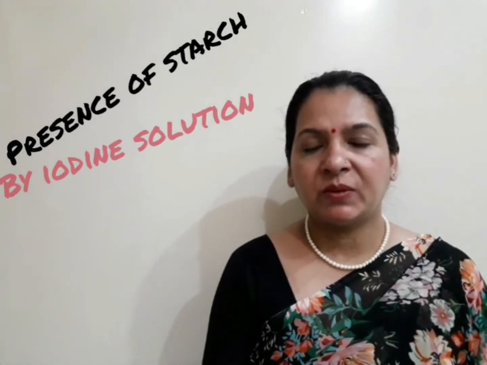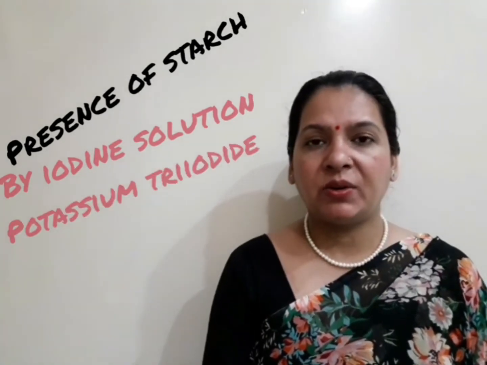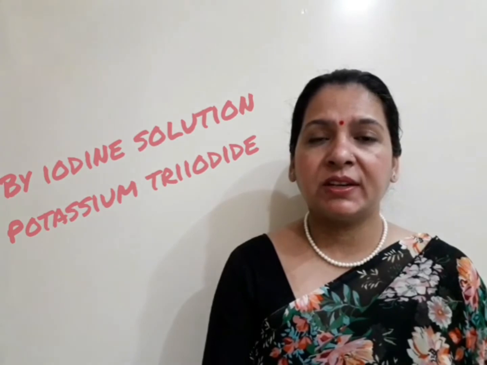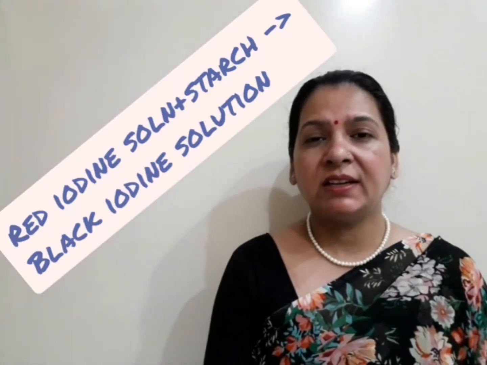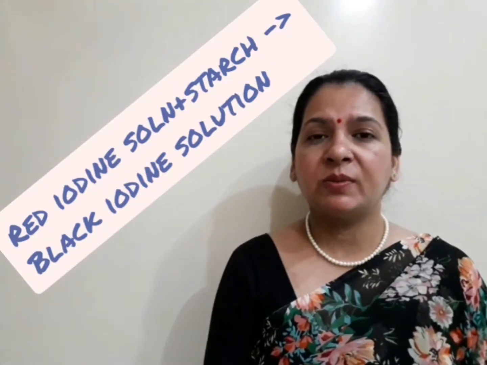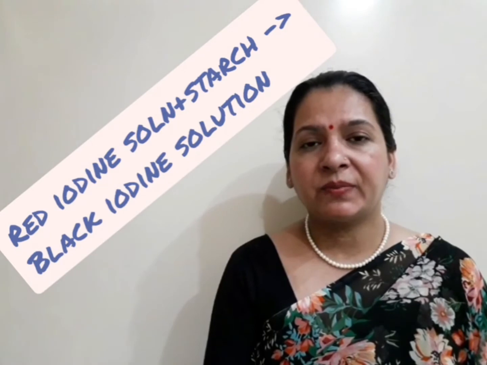To check the presence of starch in something, we use iodine solution, which is potassium triiodide. This solution is reddish brown in color, and when it reacts with starch, it changes its color from reddish brown to bluish black.